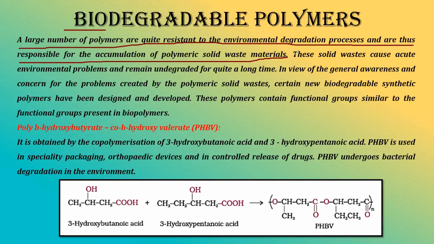So basically, yes, polymers also create pollution, and plastic pollution is one of the major pollution problems in today's life, both for water as well as for land. They are saying that the environmental degradation process is responsible for accumulation of polymeric solid material. This solid material causes acute environmental problems, remaining undegraded for a long time. And this plastic is nothing but polymer, so polymer creates a huge problem during its degradation, right?